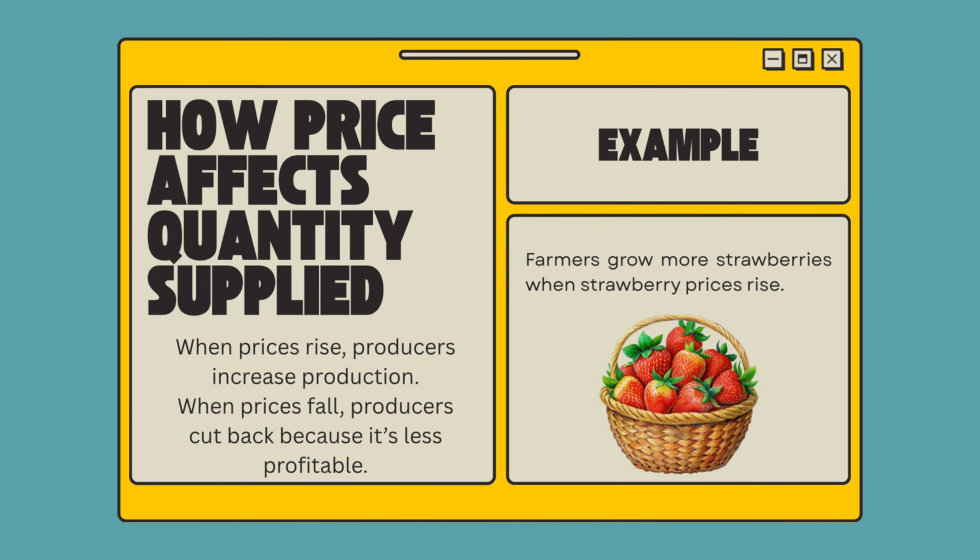So how does price affect the quantity supplied? Well, when prices rise, producers increase production. When prices fall, producers cut back because it's less profitable. For example, farmers grow more strawberries when strawberry prices rise.